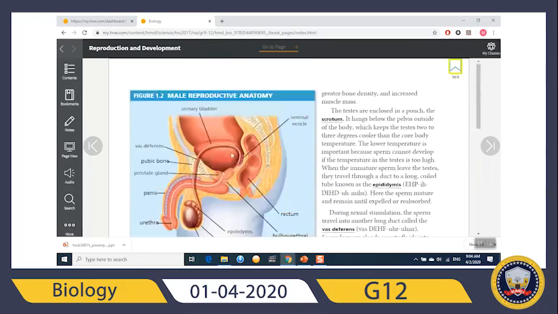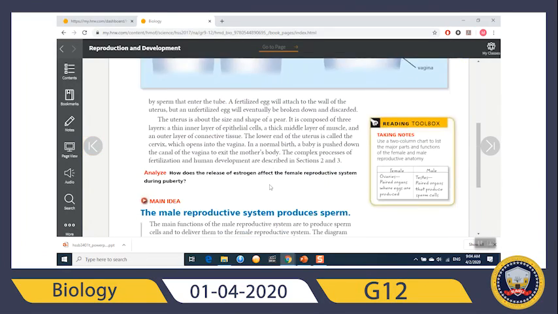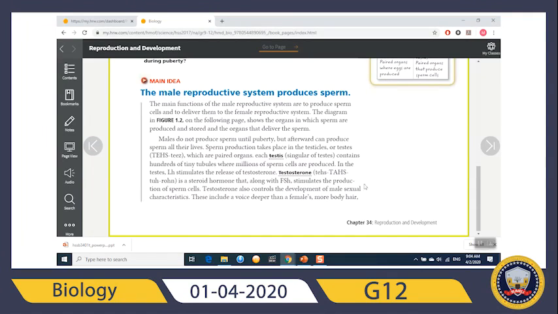We'll continue to the male reproductive parts. The male reproductive system produces sperm. Like the female produces eggs, the male produces sperm. Males do not produce sperm until puberty, just as females do not mature sexually until puberty. Sexual maturation for males is the ability to produce sperm and some other characteristics.